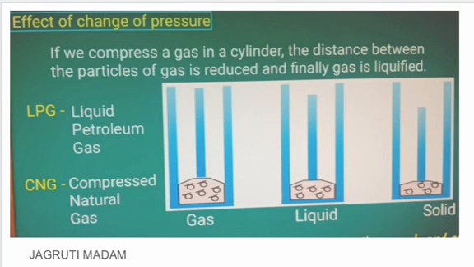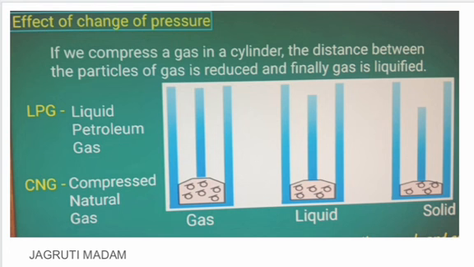By increasing pressure you can convert gas to liquid, and if you still increase pressure, the molecules are going to come closer and move towards the arrangement of solid state. So by increasing pressure, you can convert gas to liquid and liquid to solid, and vice versa.